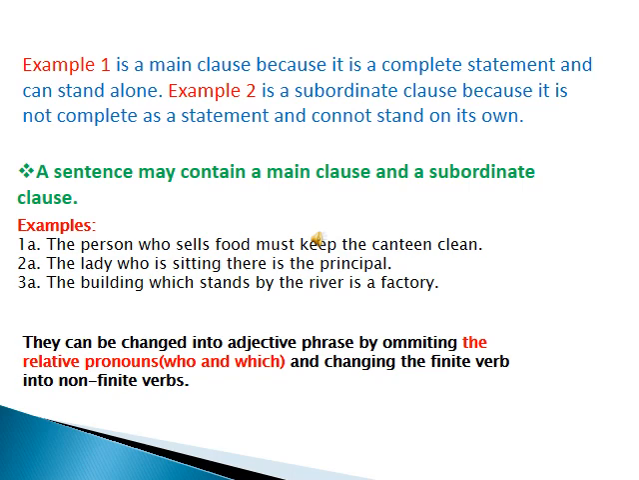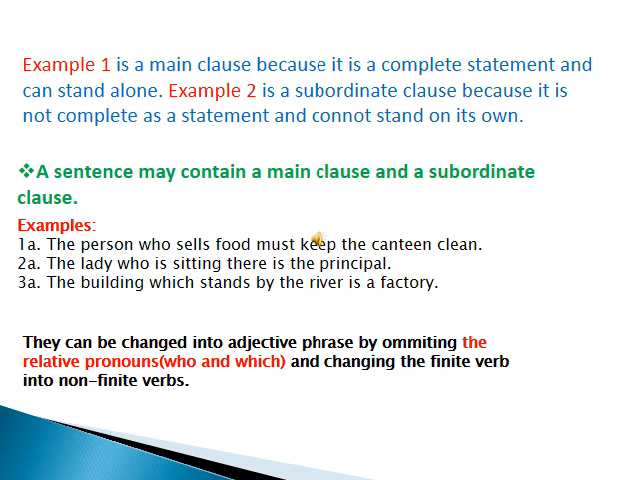So there are some examples. As you can see, sentence number 1a, the person who sells food must keep the canteen clean. Sentence number 2a, the lady who is sitting there is the principal. Sentence number 3a, the building which stands by the river is a factory. All these examples are subordinate clauses, meaning they are clauses but they have a conjunction. That's how they are called subordinate clauses.